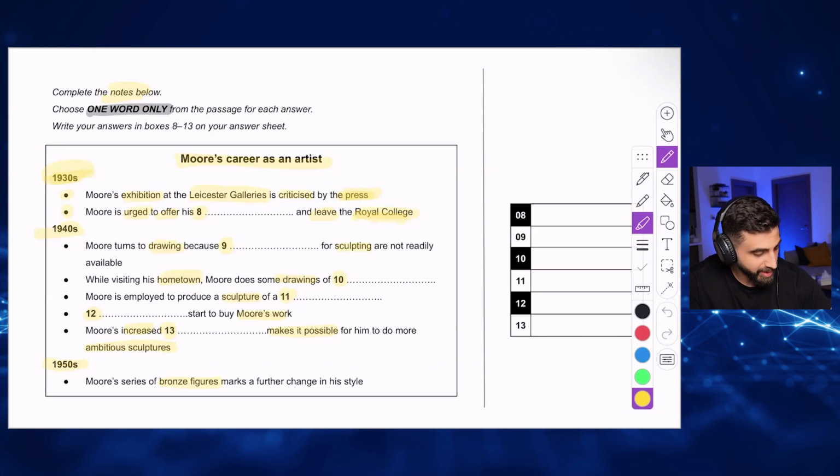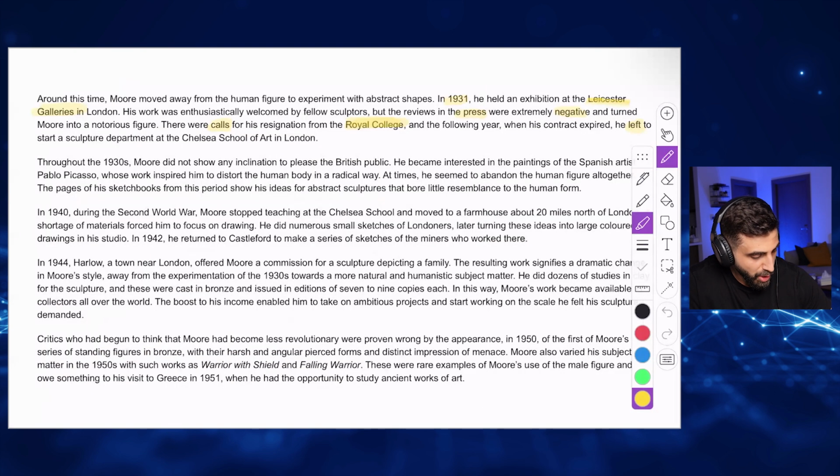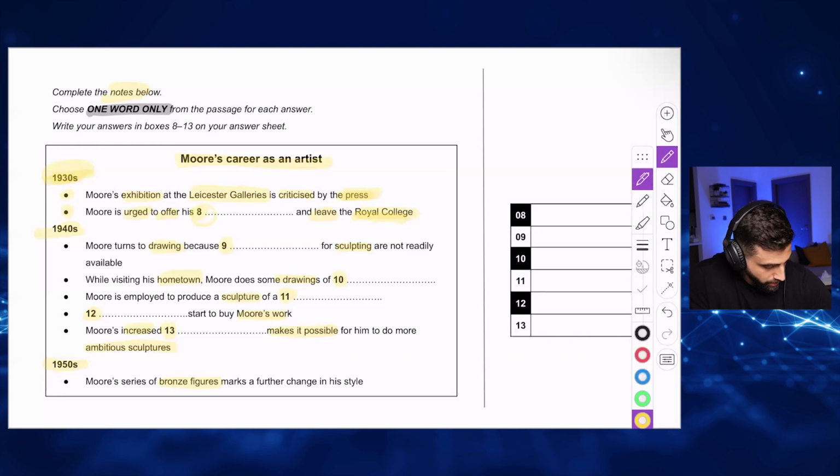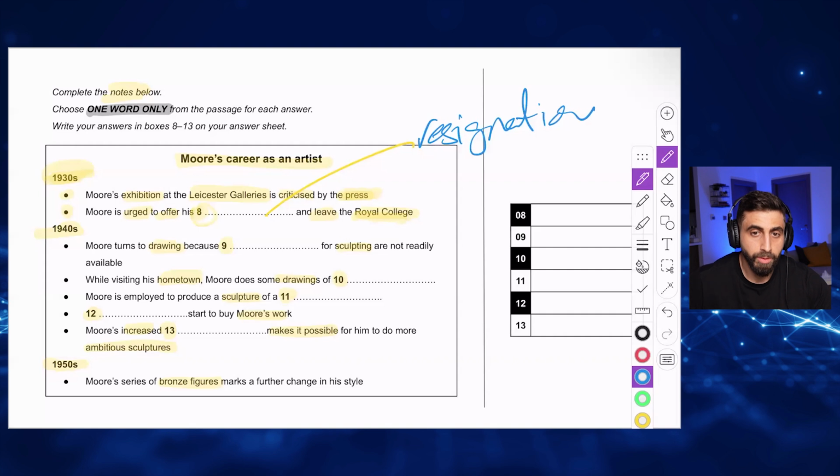It's technically the same word. There were calls for his resignations. This means he was asked or he was urged to offer his resignation. So the answer for number 8 is resignation. Obviously, I'm writing it this way because it's on the question booklet.